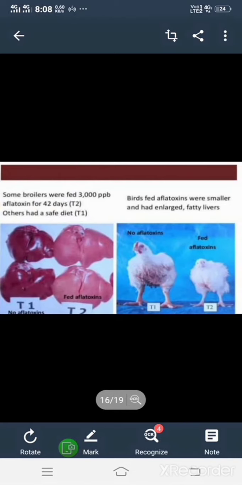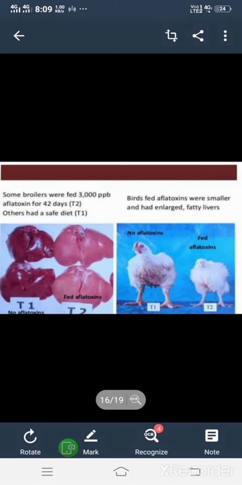The next one is Aflatoxicosis, and it is also a fungal disease caused by Aspergillus flavus. The toxins which are released by the fungus are of different types, here B1, B2, G1, G2, like that. Among them, B1 is very harmful. These toxins reach the liver of the chicks and obstruct the functions of the liver, and deficiency of vitamins can be seen. Egg yield is reduced and fowl become weak. Due to the effect of toxins, kidneys may sometimes be affected.